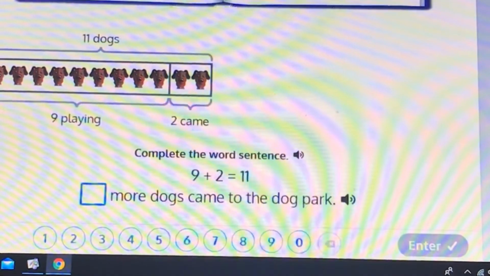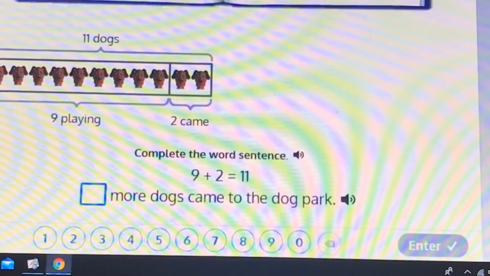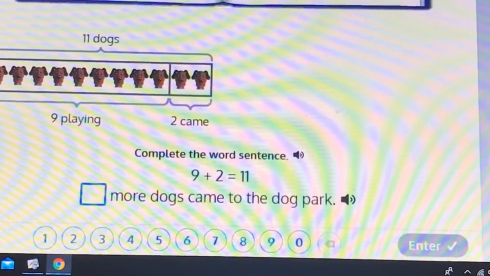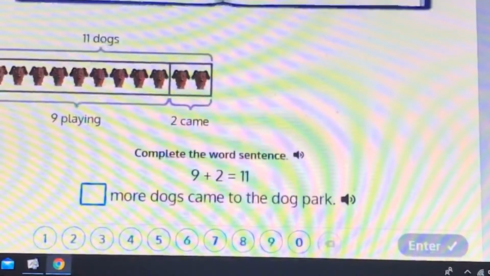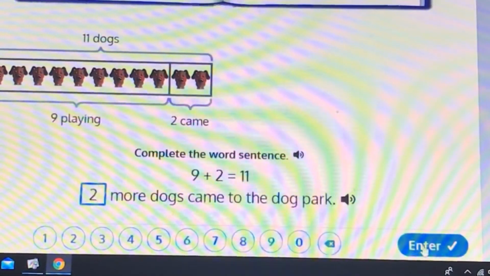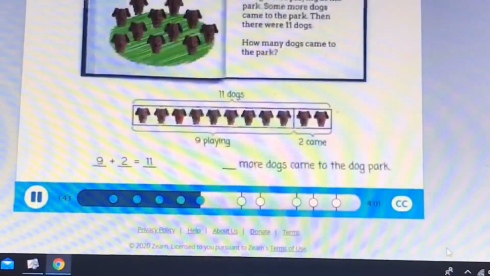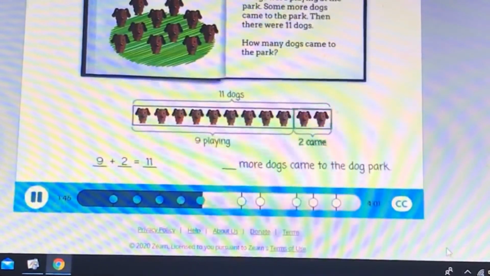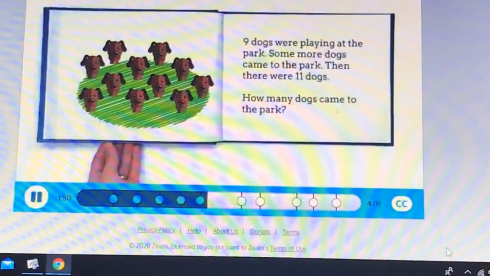So if we were going to write a word sentence, we would take what it's asking and we would rearrange it to make it a sentence. So how many dogs came to the park? Blank more dogs came to the dog park, or to the park. And we said that was 2. So 2 more dogs came to the dog park. We showed in the tape diagram that 2 more dogs came to the dog park. Nice work.